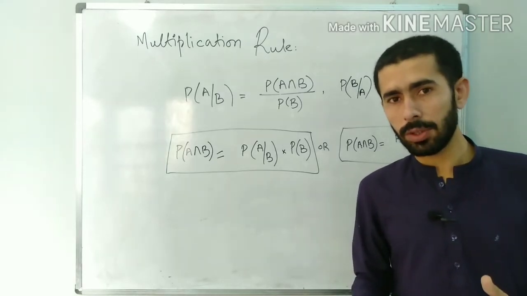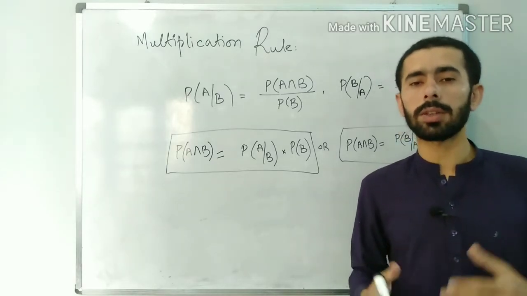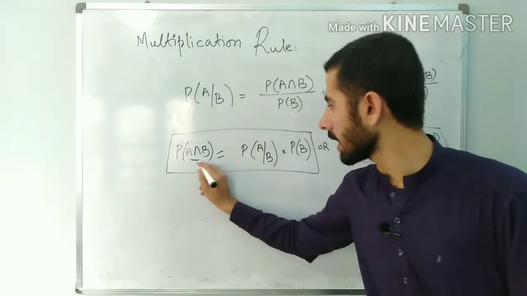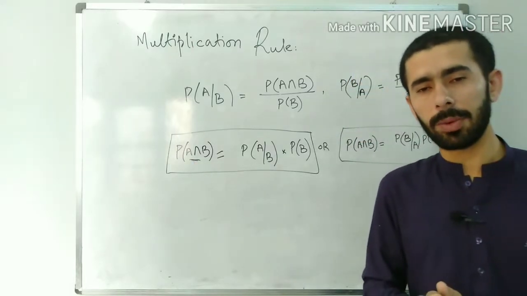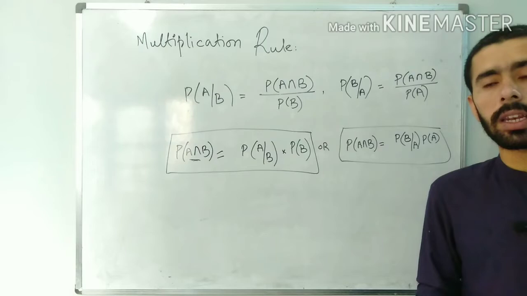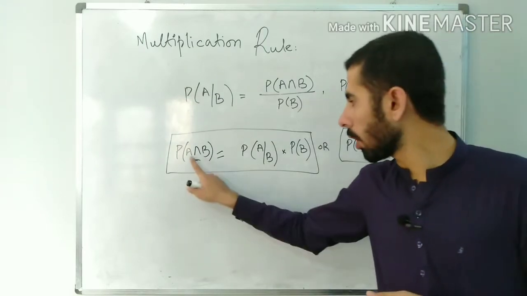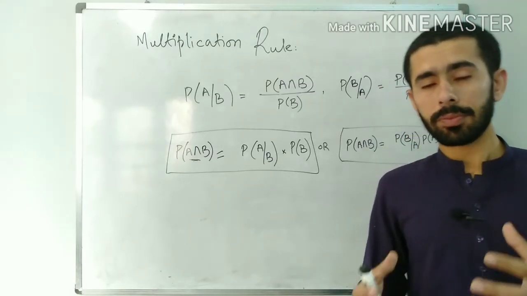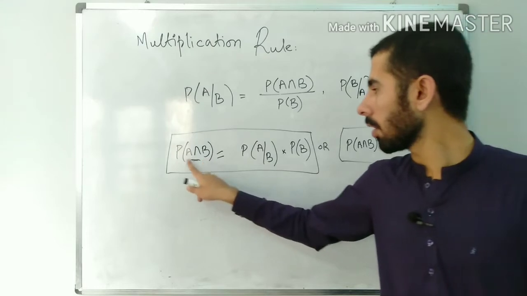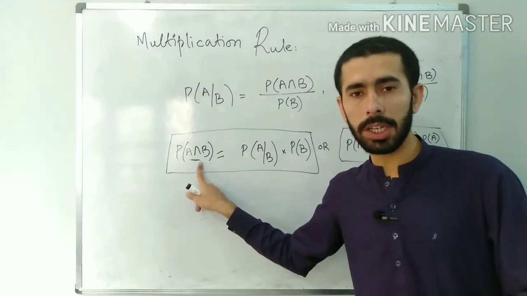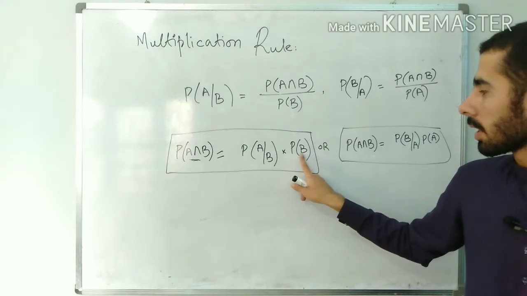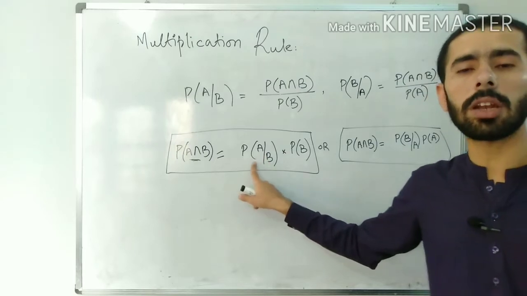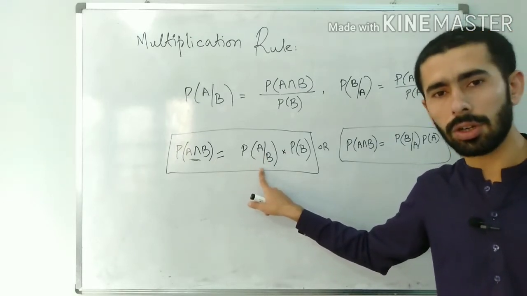But if we are interested in finding the probability for the intersection of events, by intersection we mean the chances that both events occurred simultaneously, at the same moment. So when we are finding the probability for intersection, we use the probability of a certain event multiplied with the conditional probability of another event conditioned on that event.